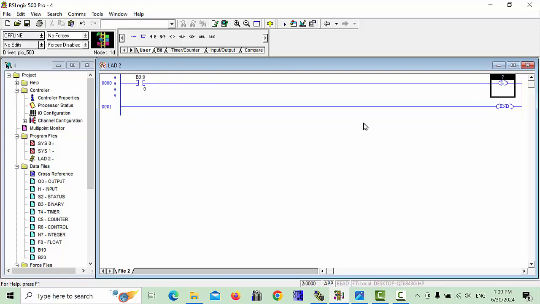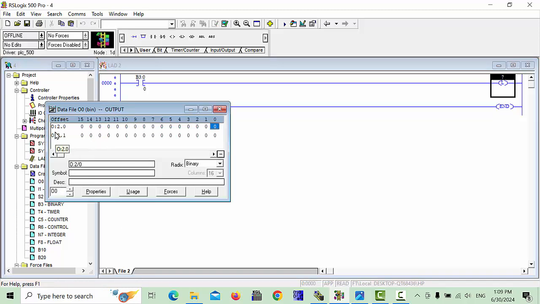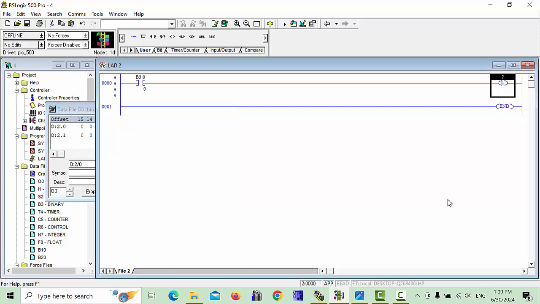After it comes here, you have to give the address of the output. You can see the output address, the output cards which are connected with the PLC, will be shown starting from O:2.0. This is the first one, and it goes to the last, 15. The total is 16. For example, I will take the first output, O:2.0. Here I will write O:2/0, meaning first serial, first output. This I will make latch.